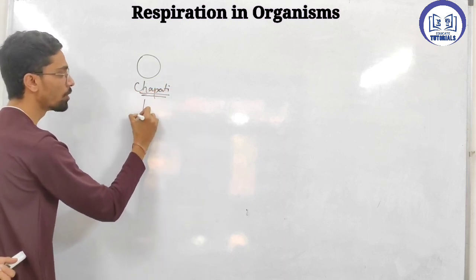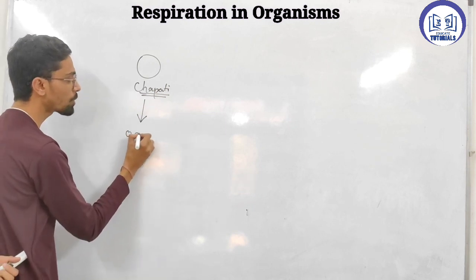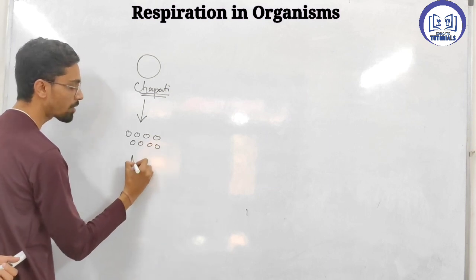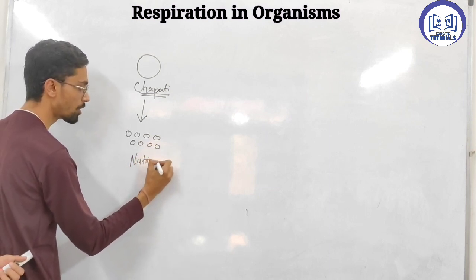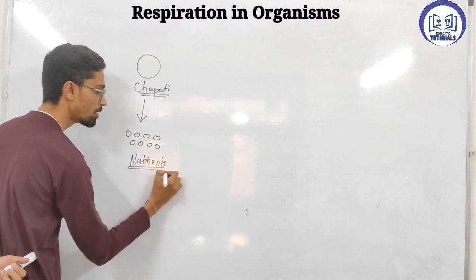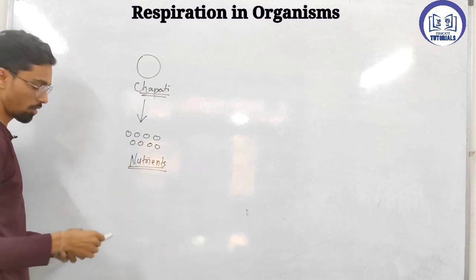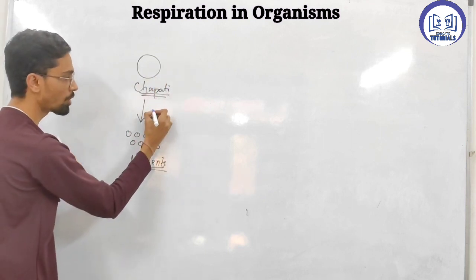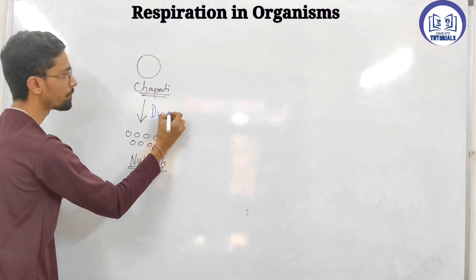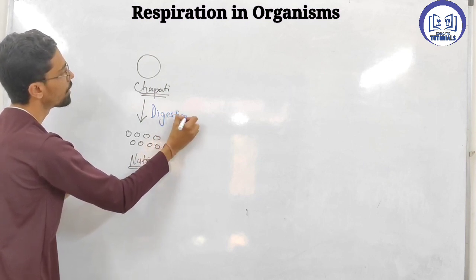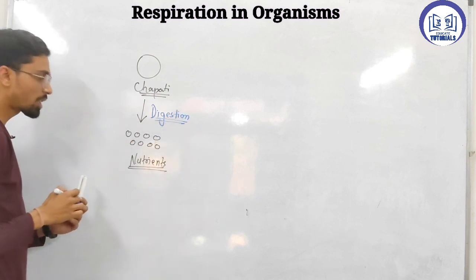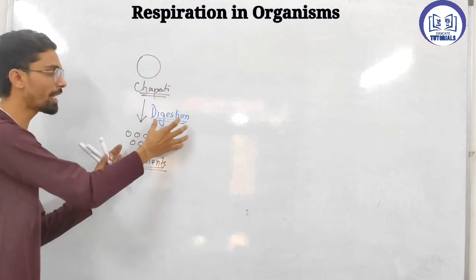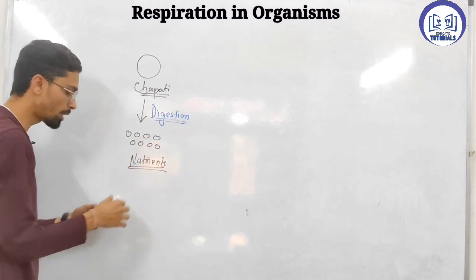This chapati is converted into small substances which are called nutrients, and the process in which this food molecule is converted into nutrients is called digestion. So just keep in mind that any food molecule converted into nutrients, that is called what? Digestion.